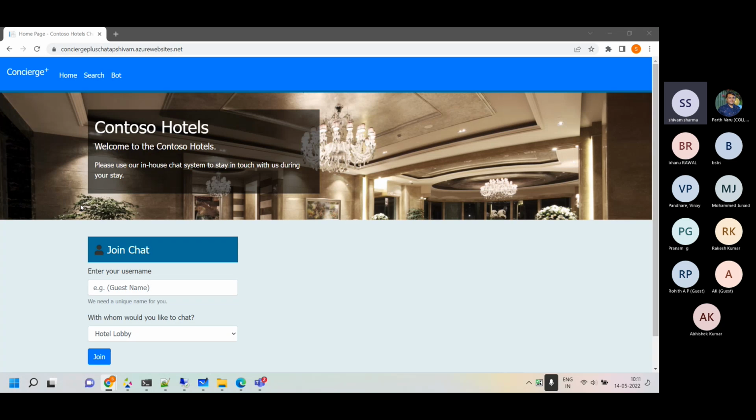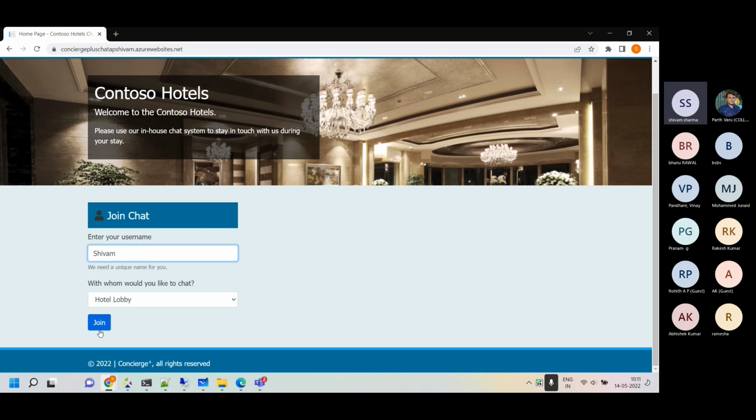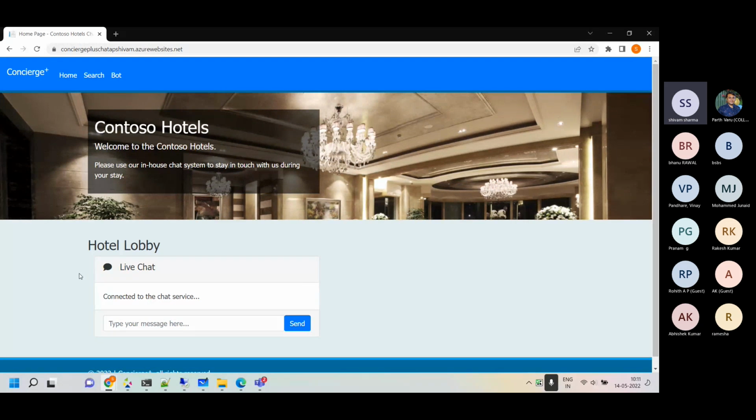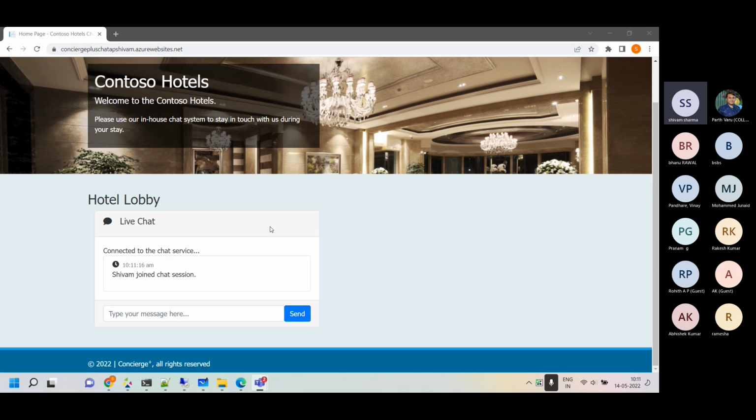What this bot will be doing is a concierge service. So when anyone from the hotel wants to call the reception or the room service for any particular thing, or you want to order food in the room, there is nobody to call as such.